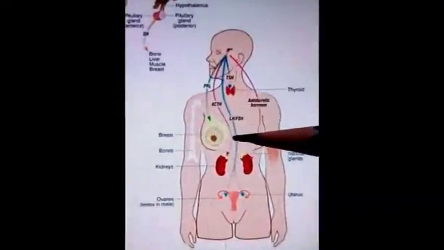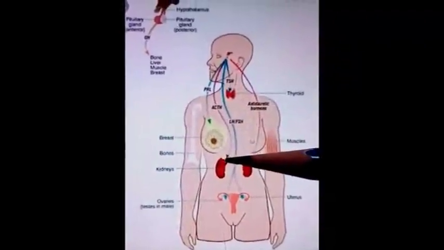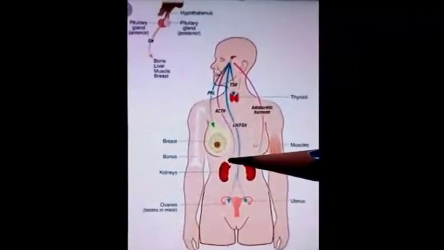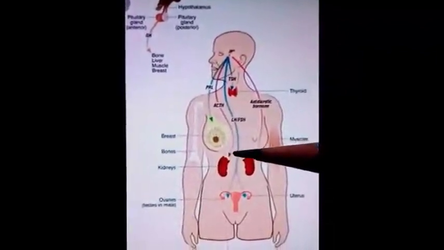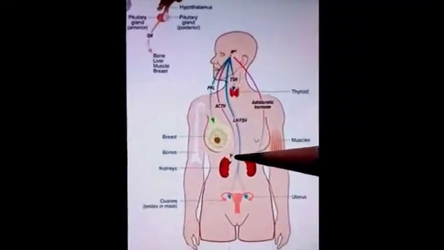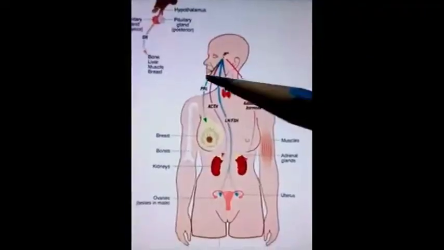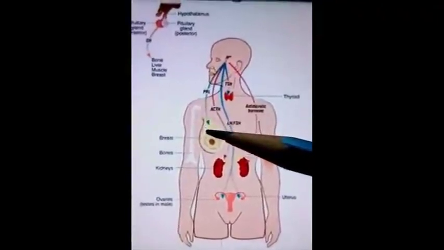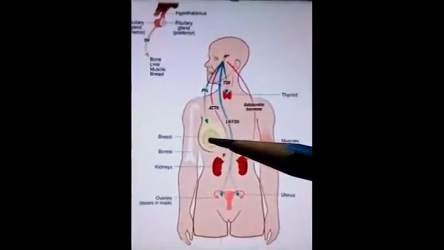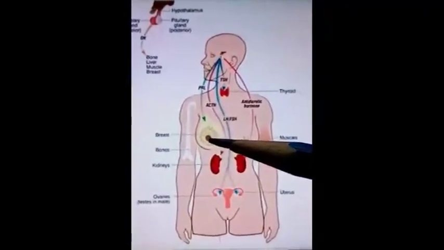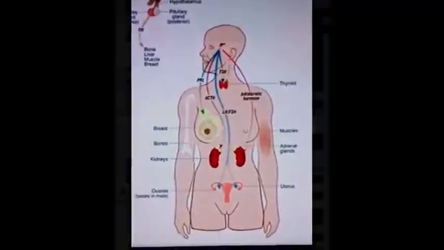ACTH hormone act on the adrenal glands, so decrease in ACTH level leads to adrenal insufficiency, and the symptoms that arise are fatigue, weight loss, delayed puberty, etc. Prolactin hormone, it acts on the mammary gland. Its role is in breastfeeding. So inability to breastfeed indicates low level of prolactin hormone.